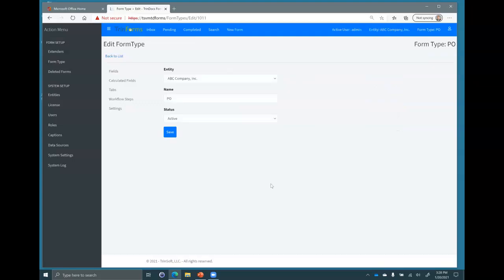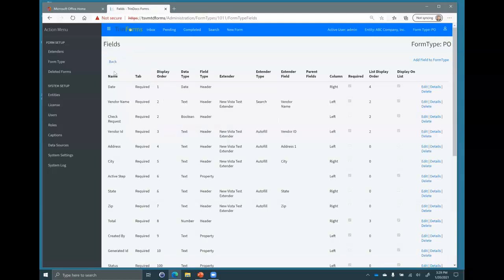I'm going to edit that purchase order. And here you can see I have the fields, the calculated fields, the tabs, the workflow steps, the settings, all around this form. In this case, I'm going to say I'm going to work on the infrastructure for this form. So I'm going to change it to in development. That stops a user from being able to submit a form of that type. I'm going to go to fields. I'm going to go to check request. I'm going to edit that field.